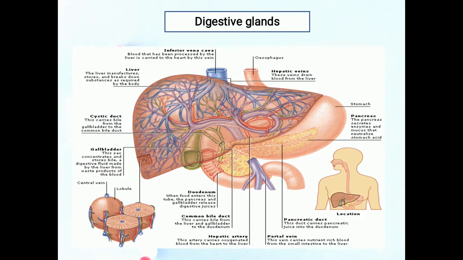Now we are moving on to the digestive glands. Digestive glands play a very important role in digestion, which starts from the salivary glands. Each gland has its own respective enzymes which play an important role in the process of digestion, either directly or indirectly. So we are going to start with the salivary glands.